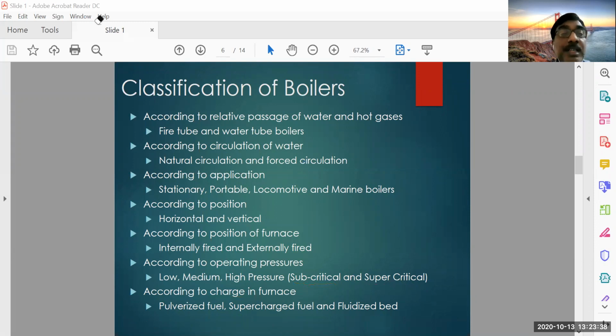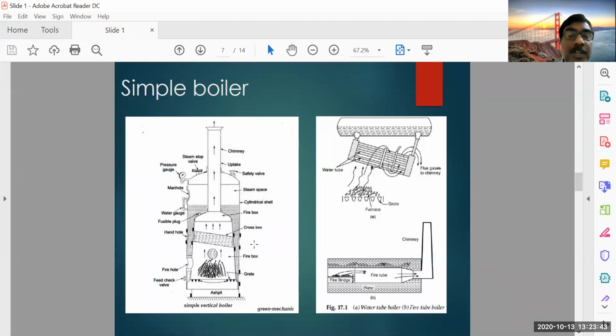Okay, so let us see the other one. This is a simple boiler. This kind of mechanism will be there in household boilers also, or in the boilers used in some restaurants for producing decoctions, teas, and all those things. So this is a bigger size with some attachments. In normal domestic boilers, all those things will not be there. But in some industry boilers, simple boilers, you have all these attachments, where the operating pressures are high.